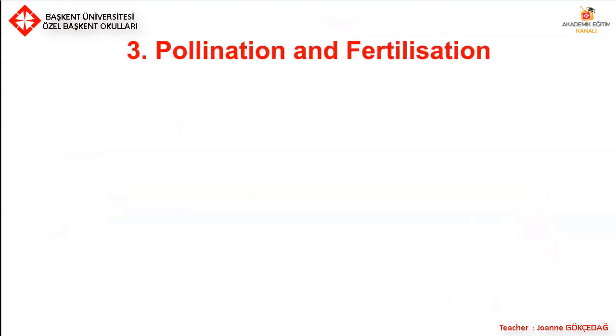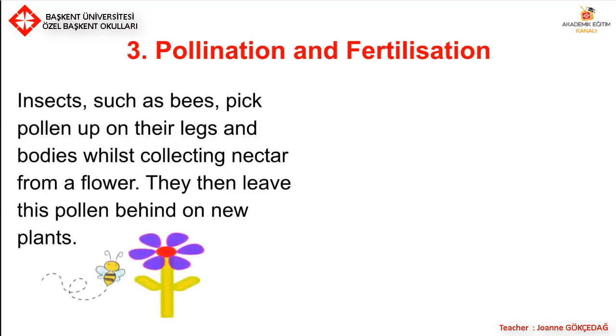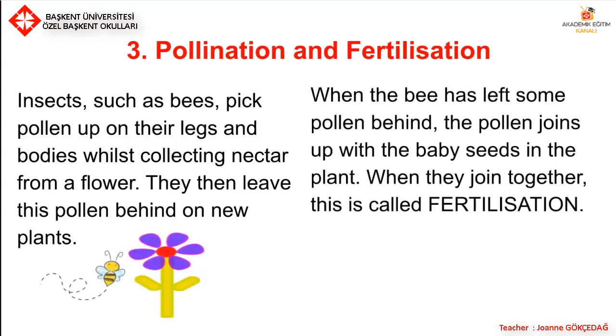3. Pollination and fertilization. Insects such as bees pick up pollen on their legs and bodies while collecting nectar from a flower. They then leave this pollen behind on new plants. When the bee has left some pollen behind, the pollen joins up with the baby seeds in the plant.